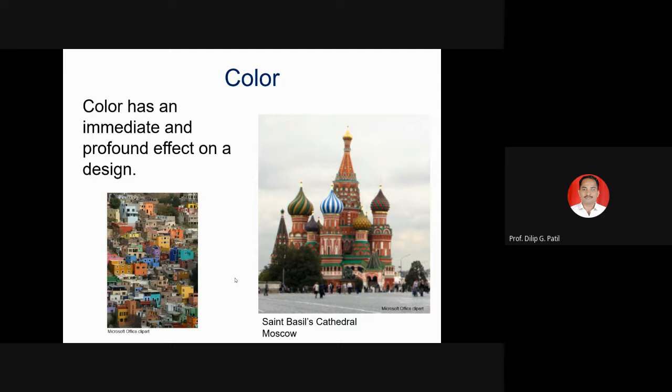Jaipur city, do you know what is the reason behind or color associated with the Jaipur city?